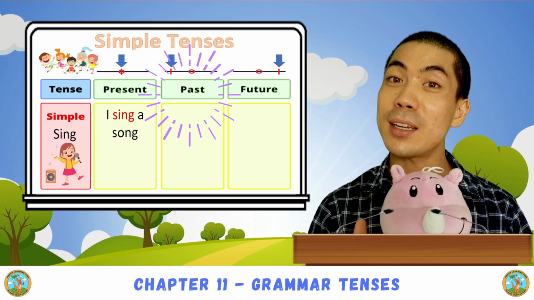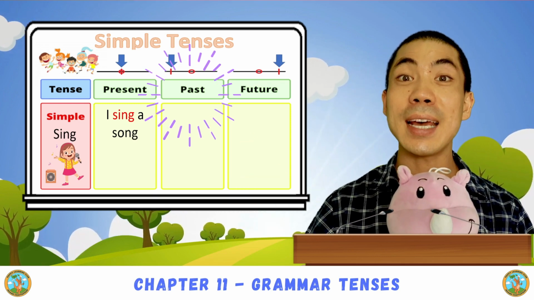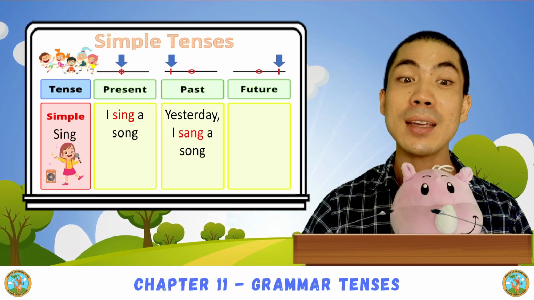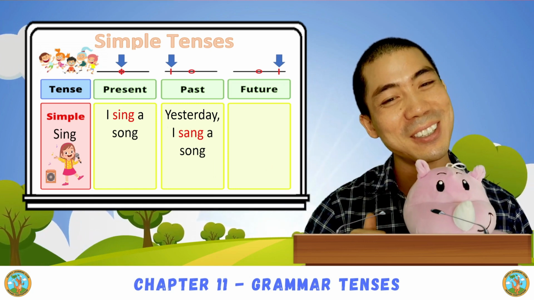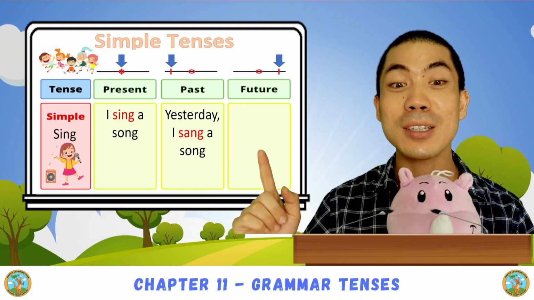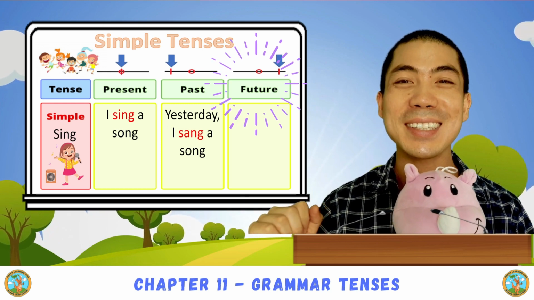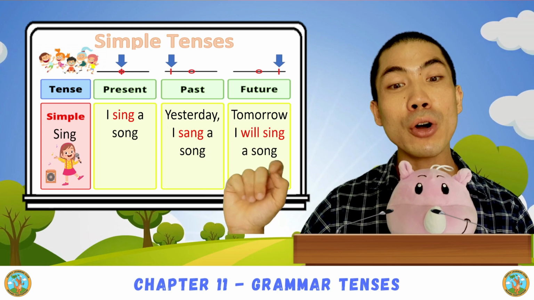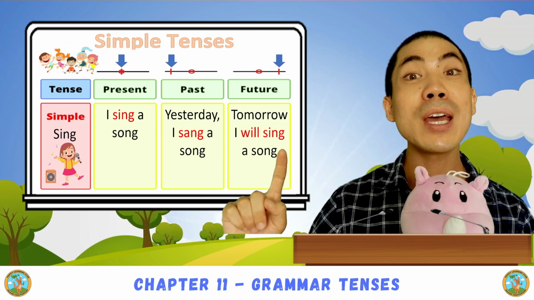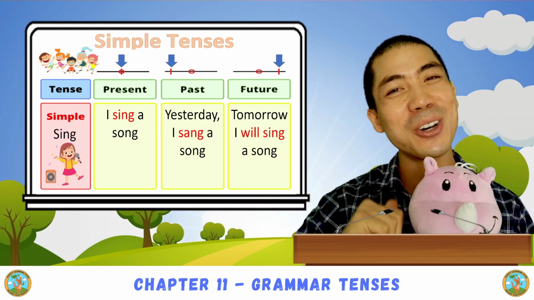What do you say? Yesterday, I sang a song. Very good. What about future tense? Good. Tomorrow, I will sing a song.